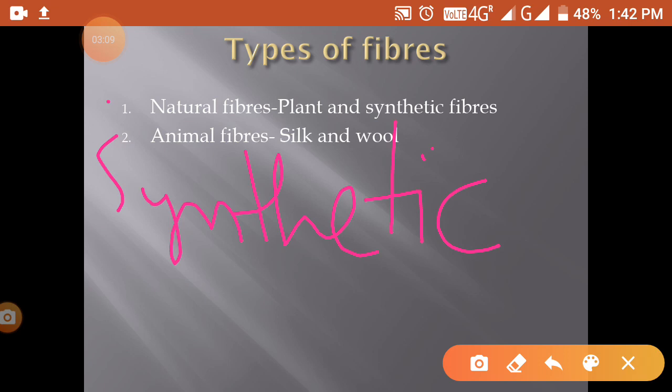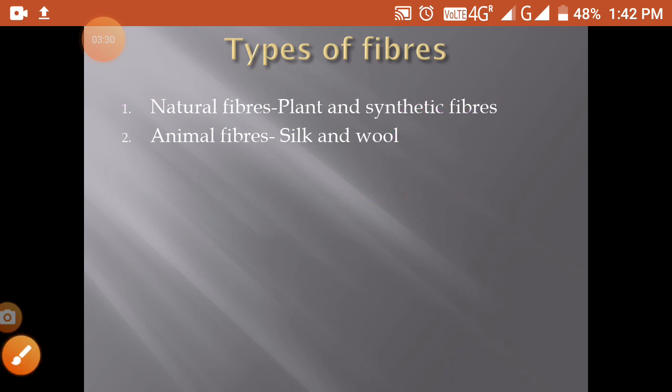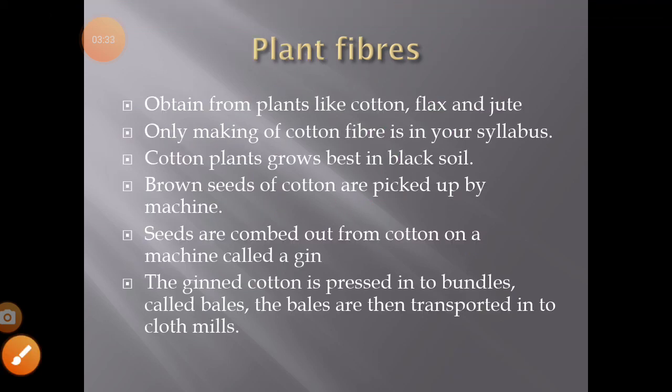And these natural fibers are of two types: plant and animal fibers. These are natural fibers. Which one? Plant and animal. And then the second one is the synthetic fibers that I told you. What are the synthetic fibers? So first of all, we are starting with the natural fibers. Natural fibers are of two types. Natural fibers are those which we can obtain naturally, with the help of plants as well as animals.